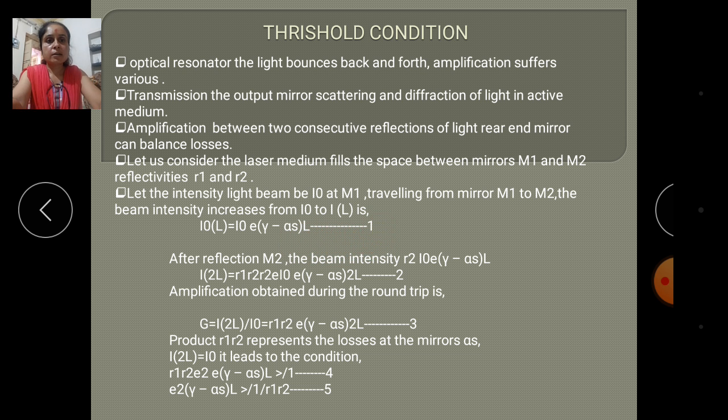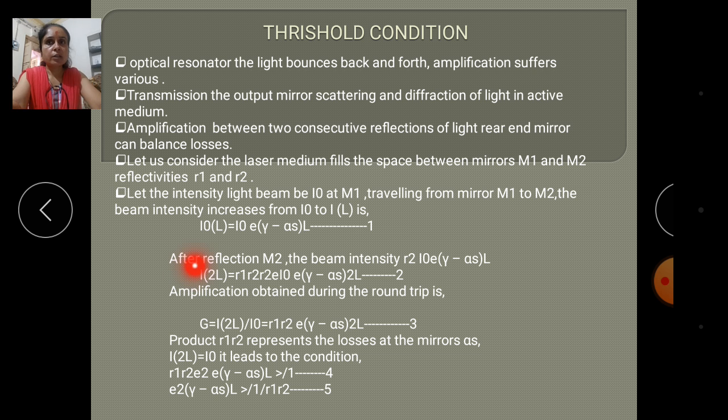This is the first equation. Here I0 is the intensity of light, L is the distance between the two mirrors, and gamma and alpha s are the gain and loss coefficients.